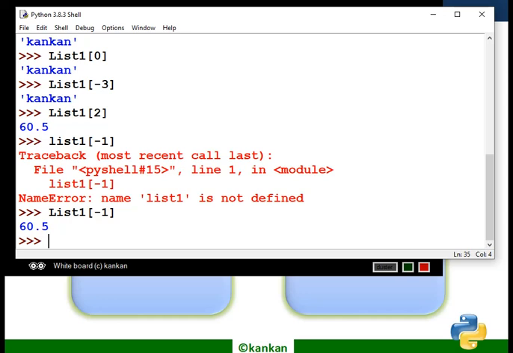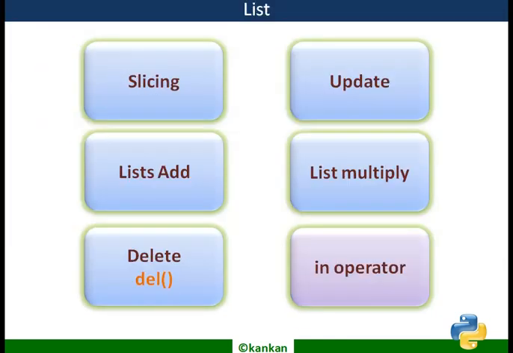Now we'll go for other operations in lists. These are slicing of the list, update of the list, list addition, list multiplication, item delete from the list, and we will use the in operator. In the next lecture, I will complete all these things. Thank you for watching.